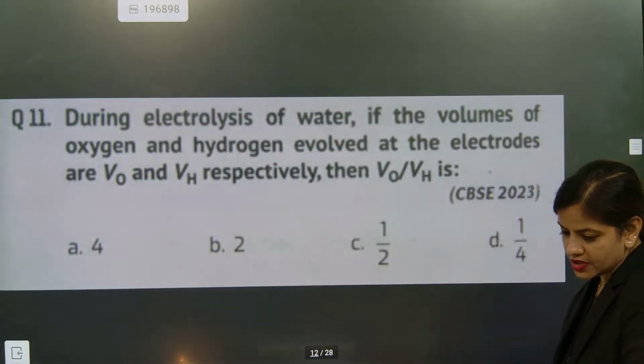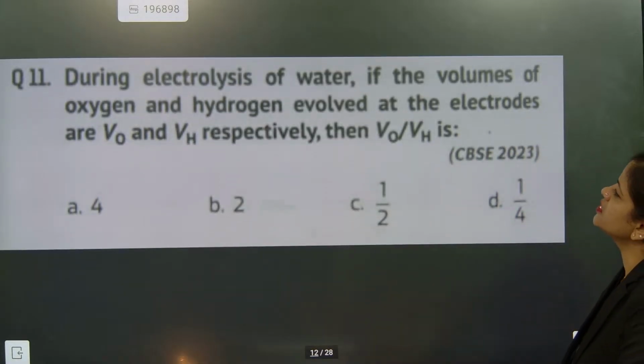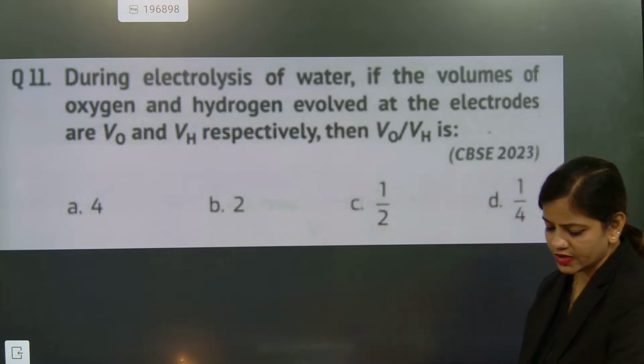We'll go for the 11th question. During electrolysis of water, if the volume of oxygen and hydrogen evolved at electrodes are this respectively, then V naught by VH is... CBSE 2023.